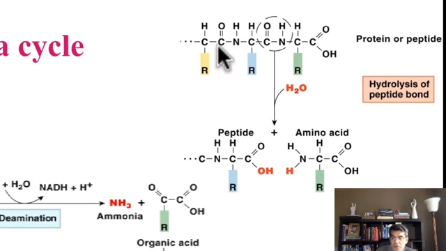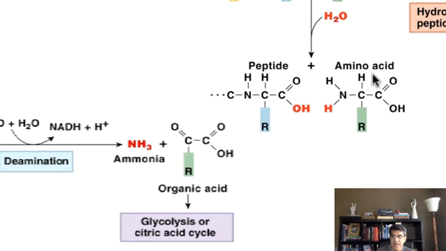If this is protein or polypeptide, when you're trying to burn it, we call this process hydrolysis because we add water to it to break it down. By adding water to it, you release one amino acid at a time.